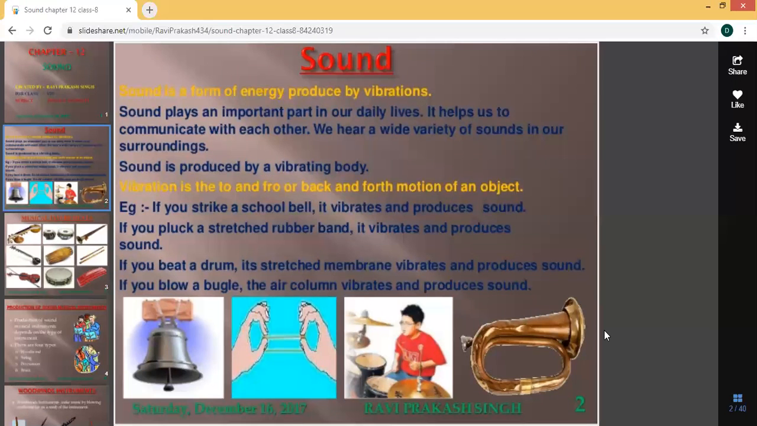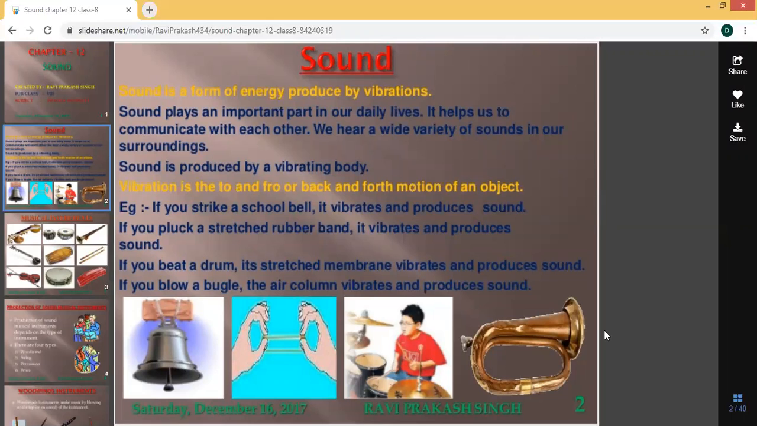Sound plays an important part in our daily lives. It helps us to communicate with each other. We hear a wide variety of sounds in our surroundings. Sound is produced by a vibrating body. So how can sound be produced? It is produced by a vibrating body.